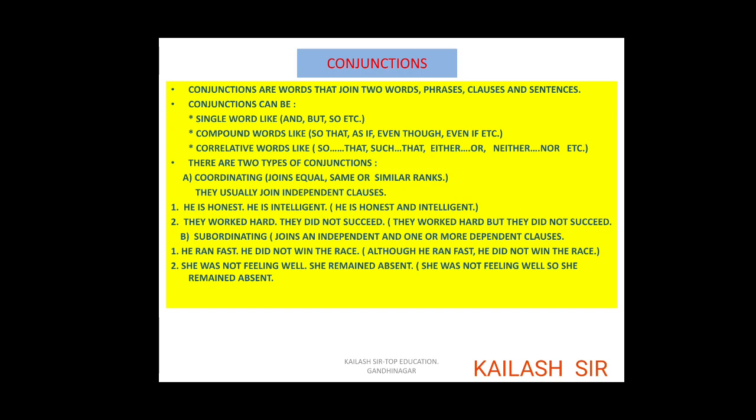If you see, so she remained absent, the meaning is not clear, some concept is remaining, that is what we feel. But when we read she was not feeling well, that in itself is a complete sentence with a meaning; it makes complete sense. So she was not feeling well is an independent clause, so she remained absent is the dependent clause. Here you can see there is no comma, as the conjunction, or we can say the subordinating conjunction so, is in between the two. If the sentence is started like this,